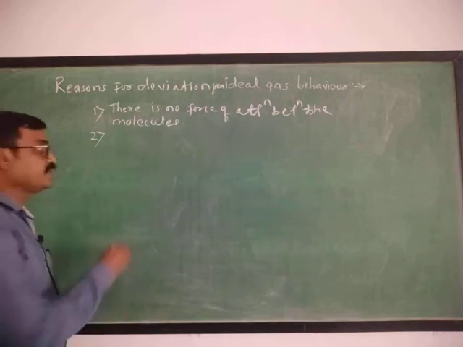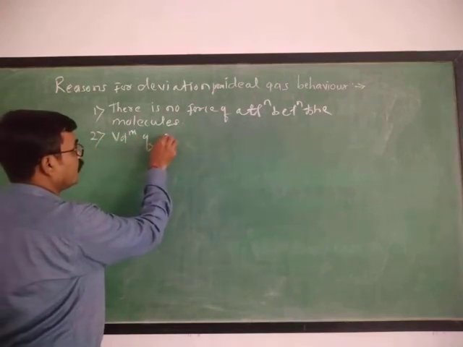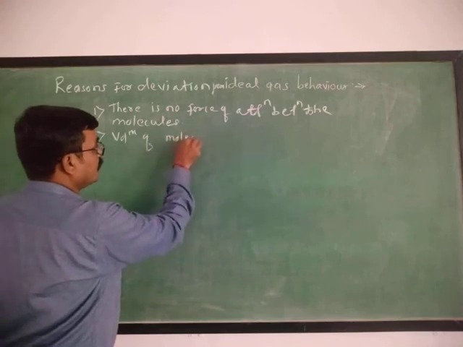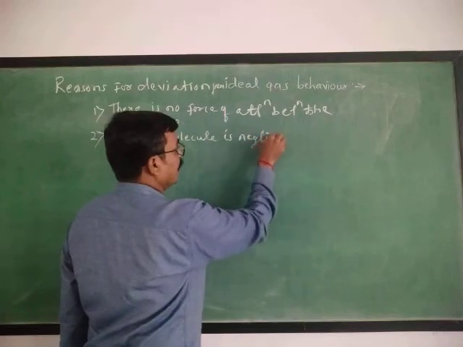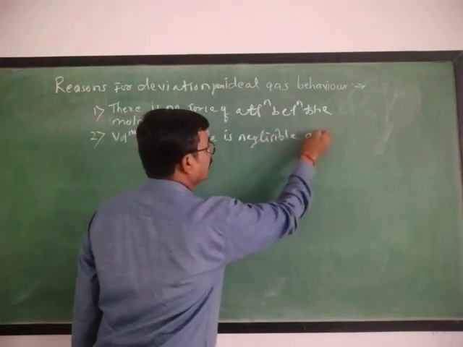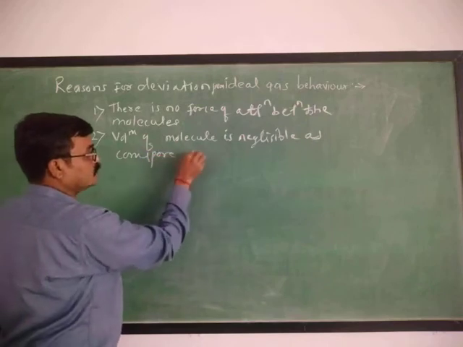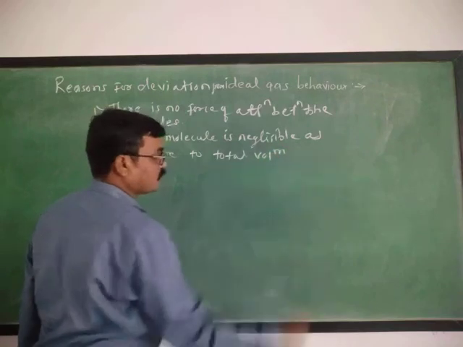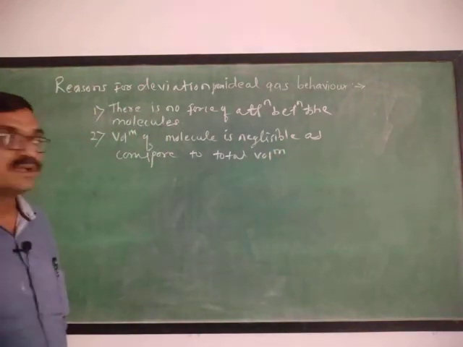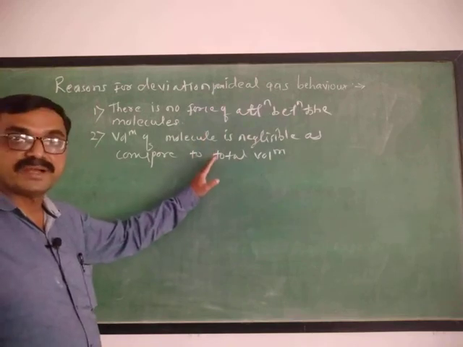Now the second postulate: the volume of a single gas molecule is negligible as compared to the total volume of gas. These are the two postulates of the kinetic theory of gases, but real gases cannot follow these two postulates.